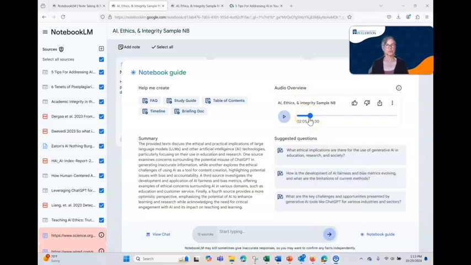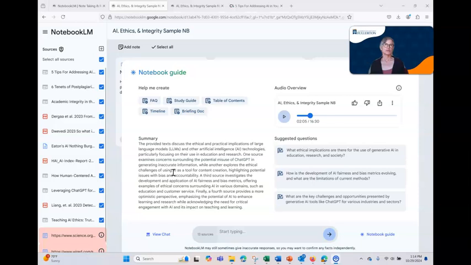So now you know what these sound like. Once you've played the whole thing, another button will come up that will allow you to regenerate the podcast, and a little button called Customize will pop up, and you can actually write, it'll give you a little text window, and you can say, well, that was pretty good, but I wish that they had talked more about Stanford's report. Can you regenerate and talk more about Stanford's report? So you can customize it a little bit, and I think that will be really handy for your students too.